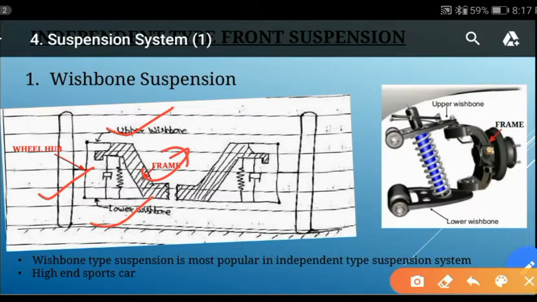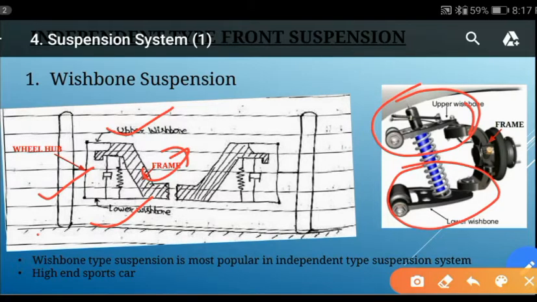If you see this figure clearly, you observe that the upper wishbone is smaller in size and the lower one is larger in size. This size difference helps to keep the vehicle tracking constantly. So in this way it is very simple in construction.